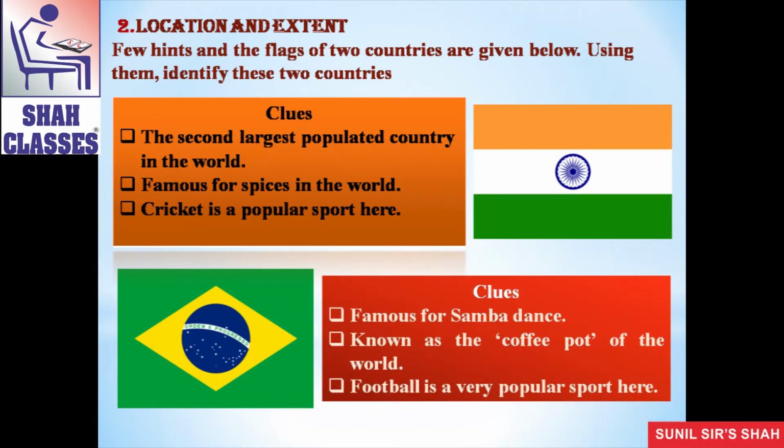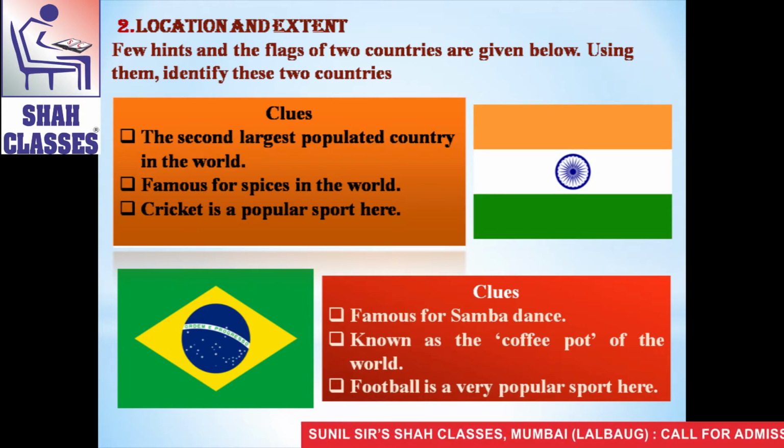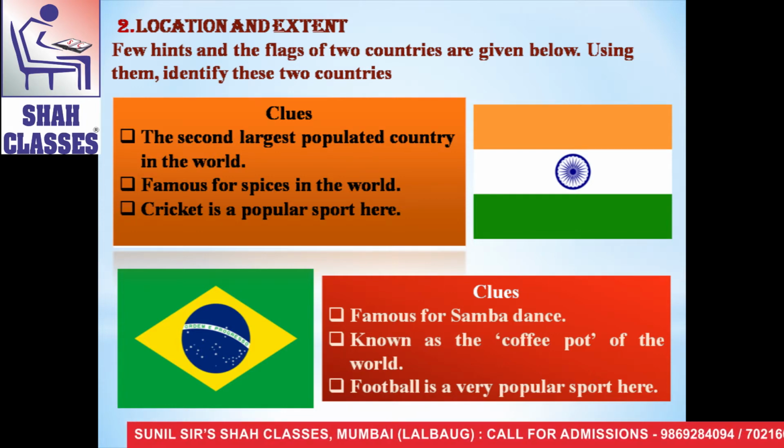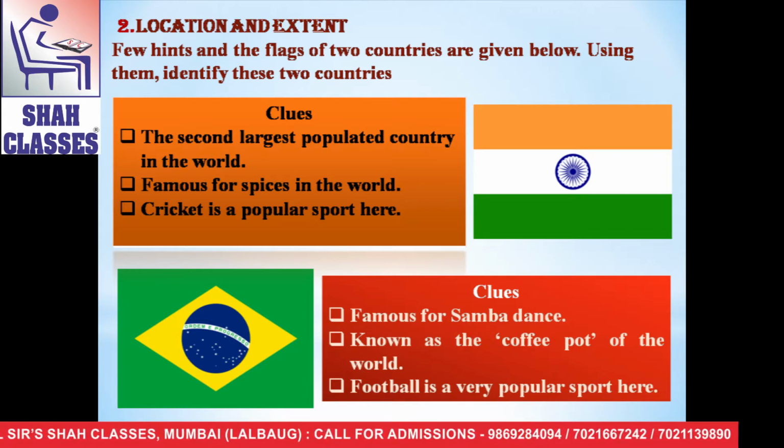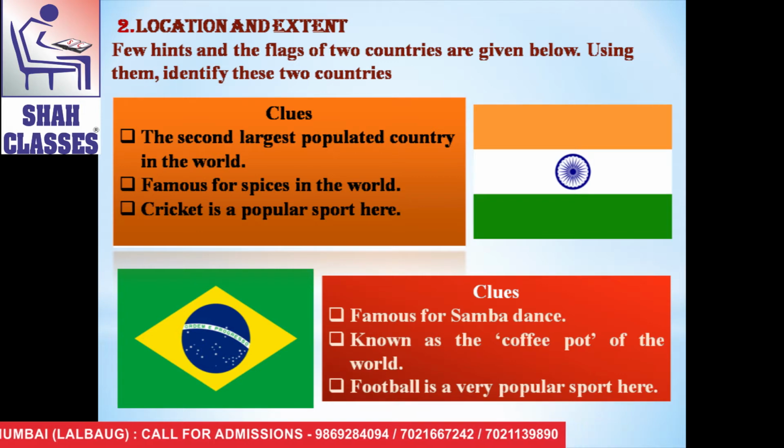See here, you can see two flags of different nations. A few hints and the flags of two countries are given here. Using them, identify these two countries. See, there are some clues here.